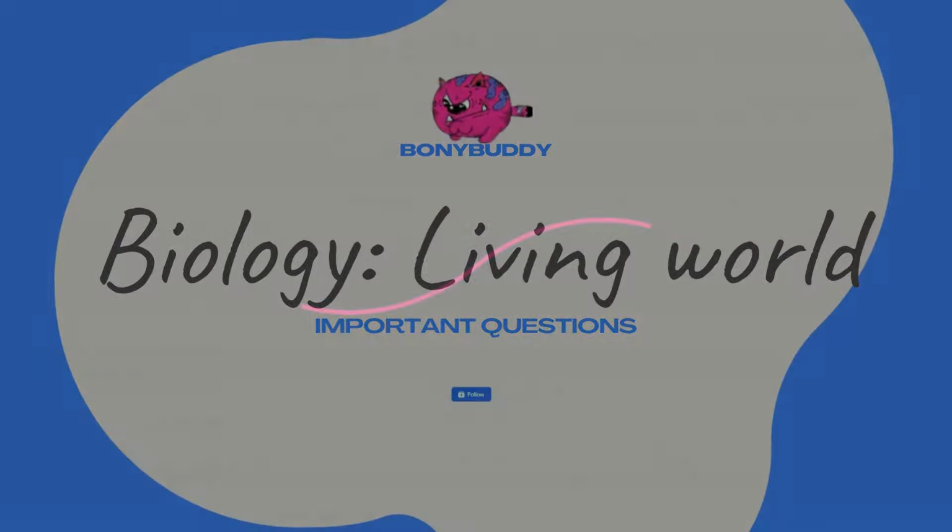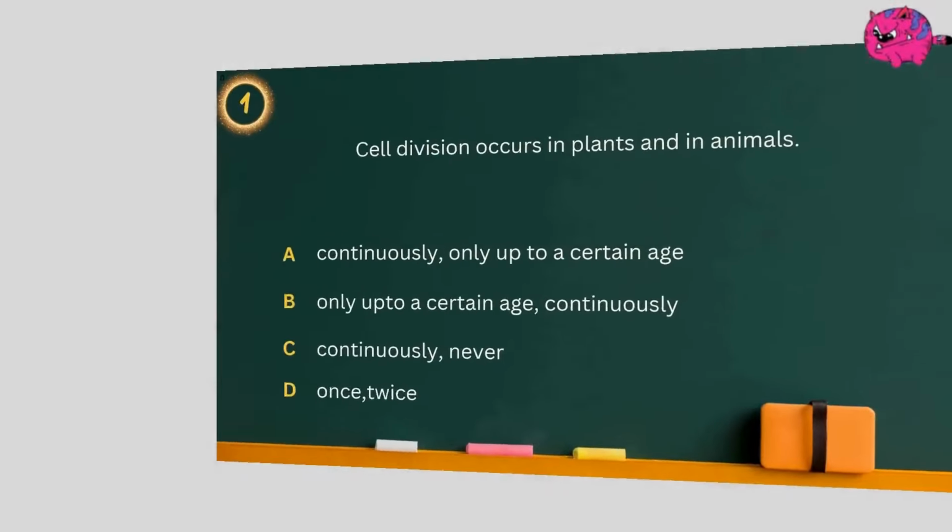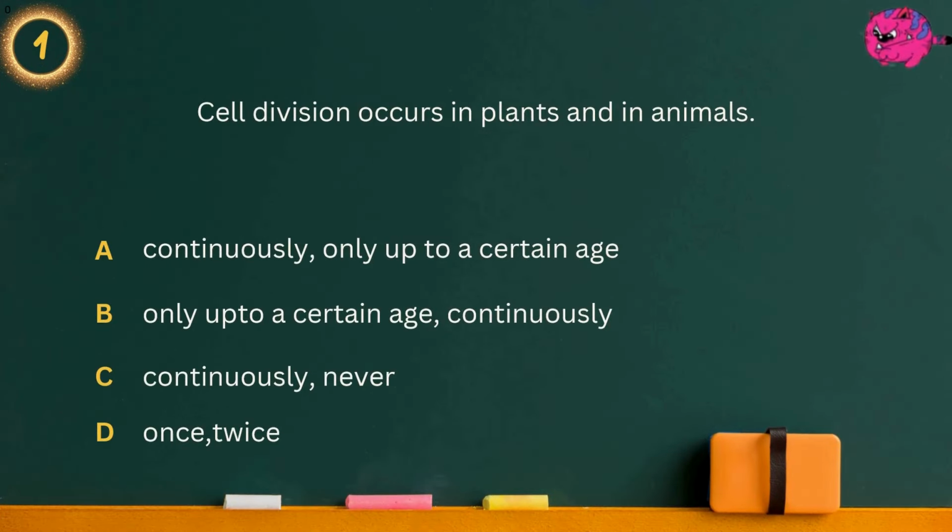So, let's start. Question 1. Cell division occurs in plants and in animals. Option A. Continuously, only up to a certain age. Option B. Only up to a certain age, continuously. Option C. Continuously, never. Option D. Once, twice. Answer is continuously, only up to a certain age.